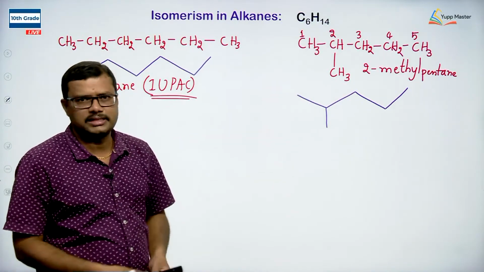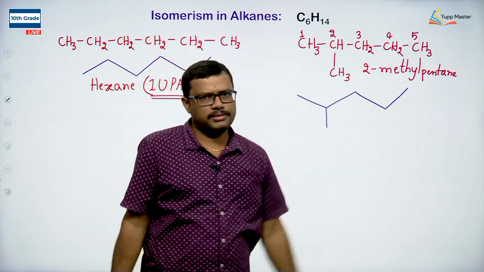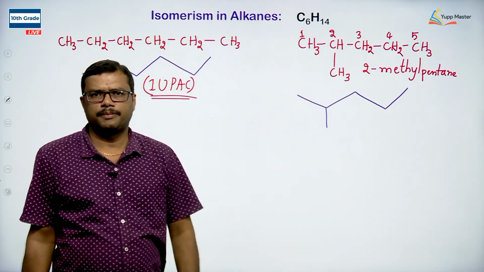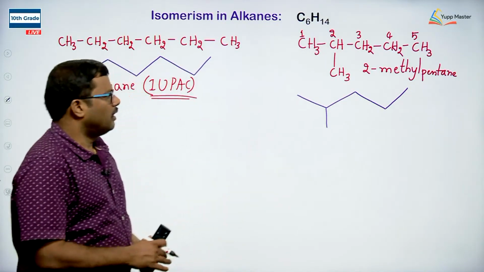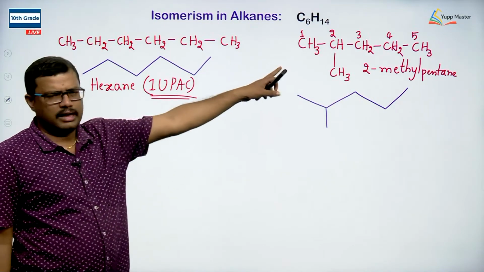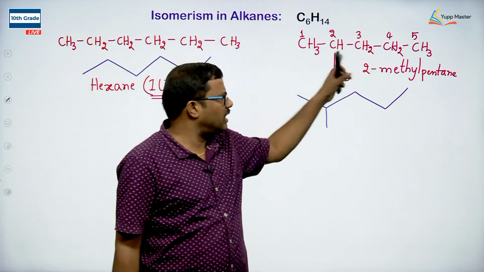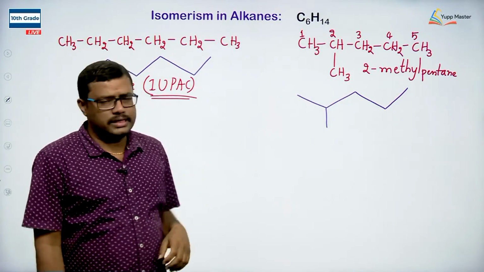What is the common naming system? At the second last carbon atom we have CH3 and no other substituents are present on the chain, so it is isohexane. Okay. Right. Now I have arranged the 5 carbons in a straight chain and taken methyl at second position. I also have one more possibility in this case.